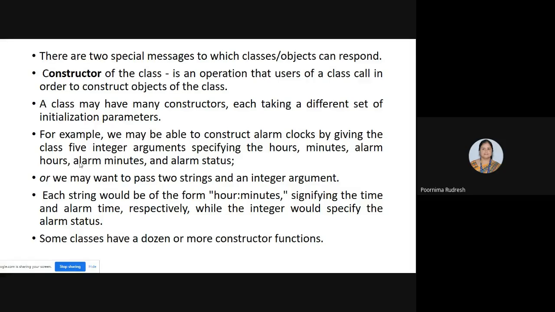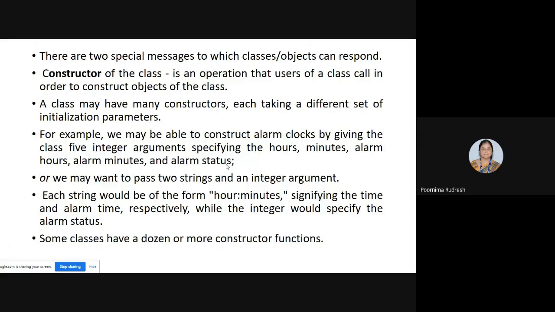And the other way is, instead of 5 integer arguments, we can go for 3 arguments. Two are string arguments and 1 is an integer argument. For example, see here, the hours and minutes we combine into one string argument. The alarm hours and alarm minutes we combine into another string argument, and we keep the alarm status as an integer argument. Then how can that be given?